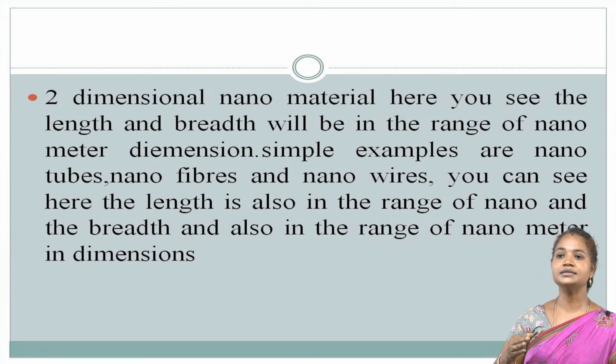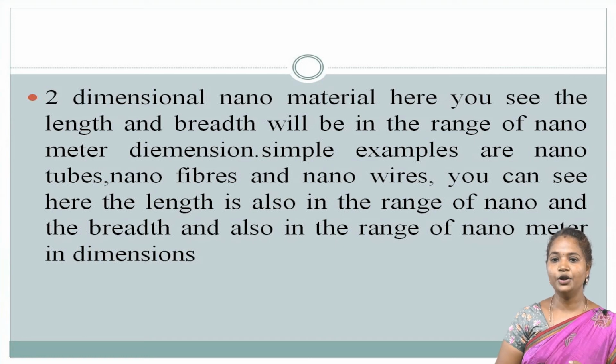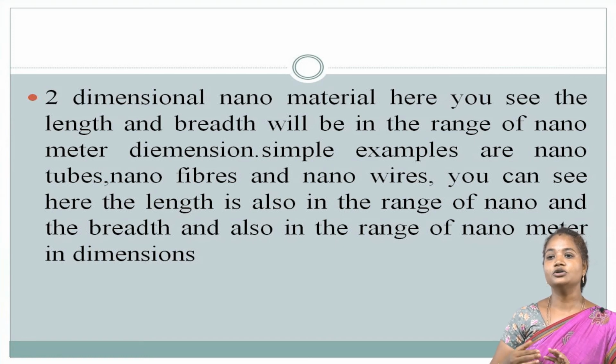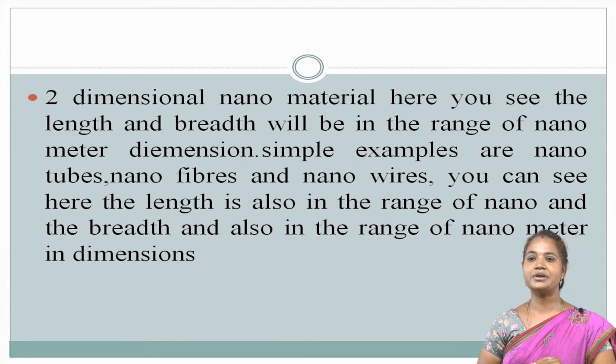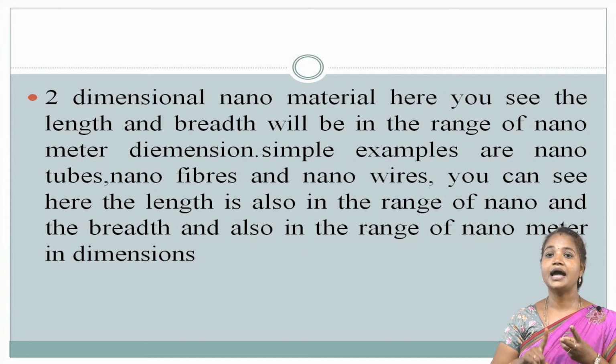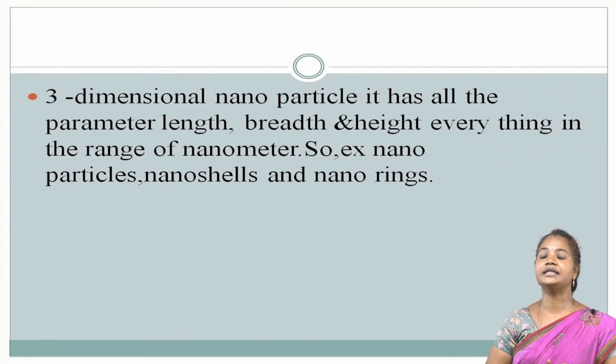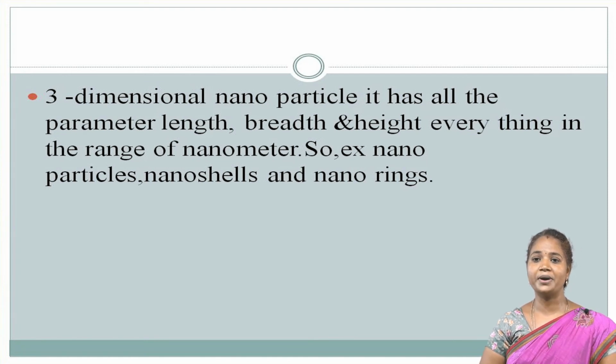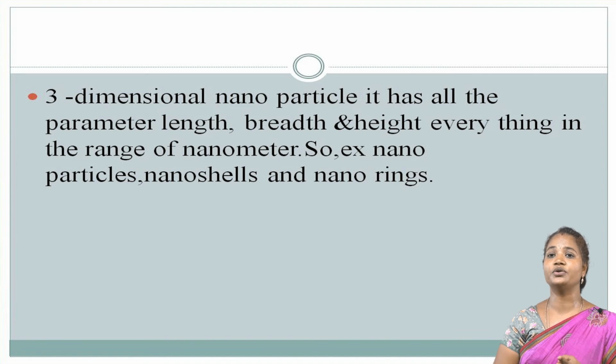Here the length and the breadth are both in the nanometer range. Now we are going to see three-dimensional nanoparticles. They have all parameters, length, breadth and height, in the range of nanometers. The best examples are nanoparticles, nanoshells and nanorings.